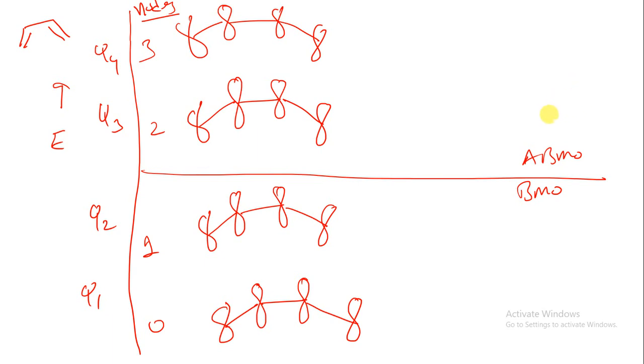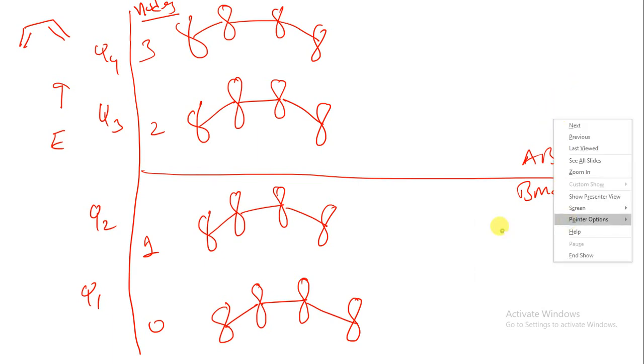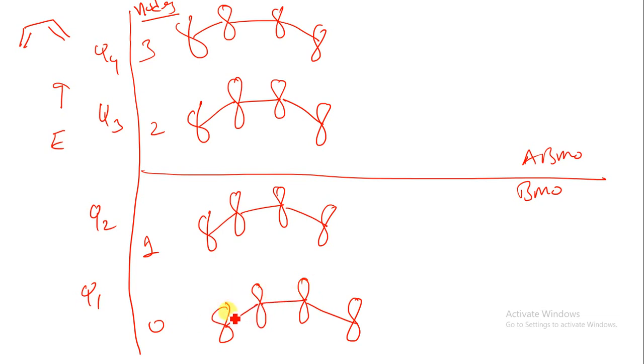Now let us understand from its node point of view. Suppose we are having 0 nodes, so there will be no changing of sign. So we can start from here with minus and plus. In the whole chapter of pericyclic reactions we can start with the minus and plus sign. If we are having no node, all the p orbitals have a similar energy, so we can say minus and plus. Now there is one node, so how can we put the node? We can put it over here, over here, or over here. But what is the exact position of the nodes? The exact position of the nodes will be like this. If we are putting the node in both sides, we should have a similar type of p orbital.